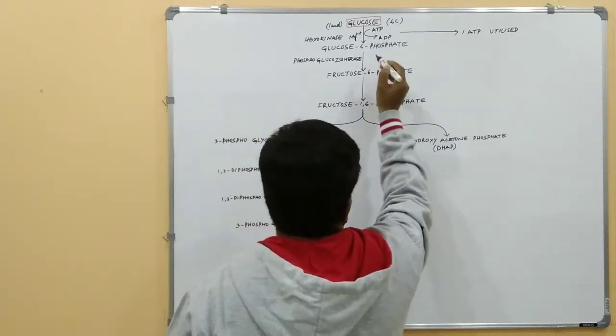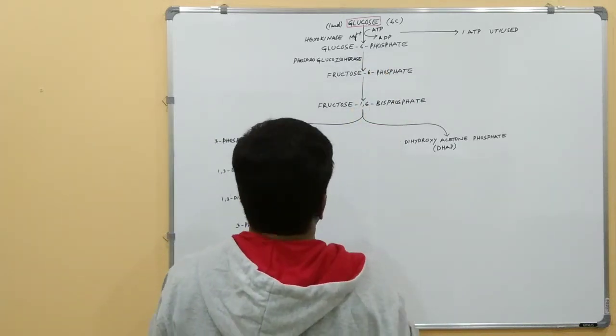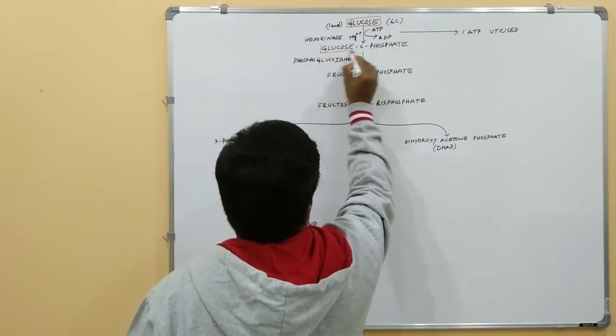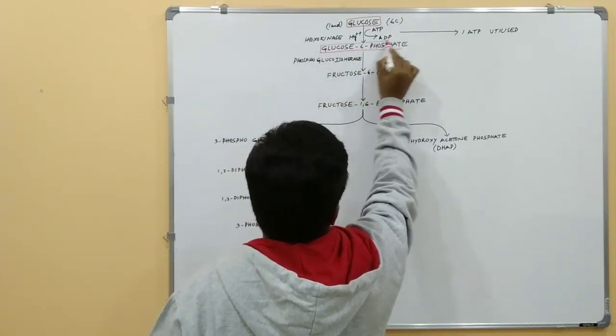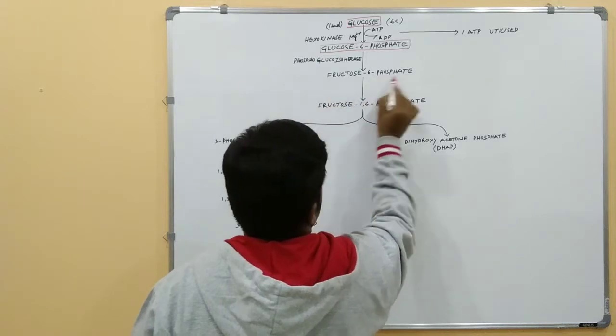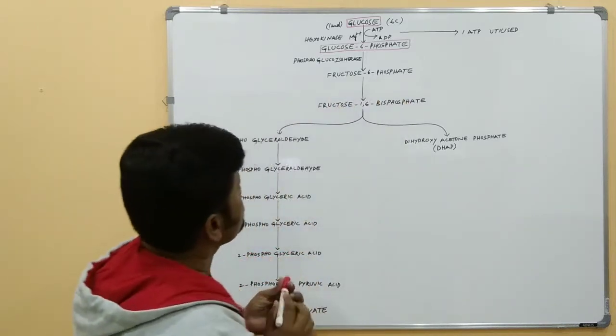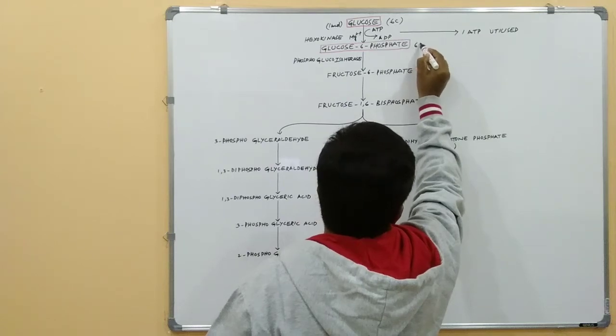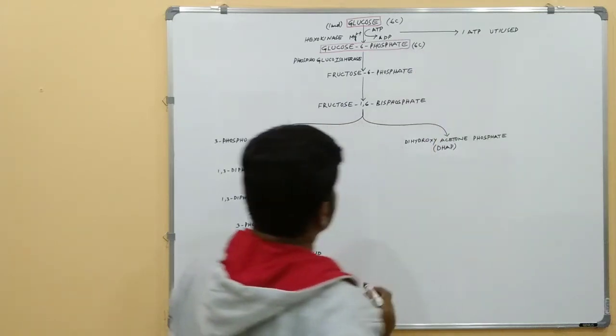Isomerase. So now this glucose 6-phosphate is converted into fructose 6-phosphate. Here glucose 6-phosphate is also a 6 carbon molecule.